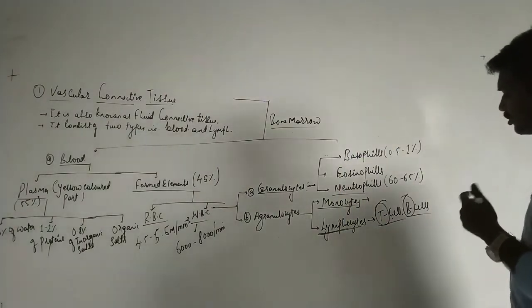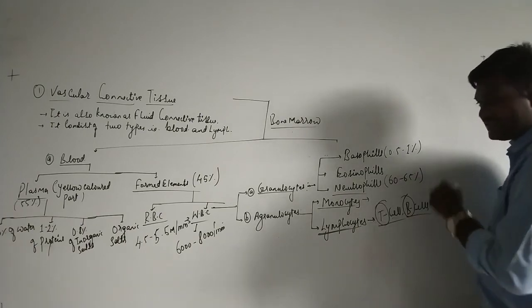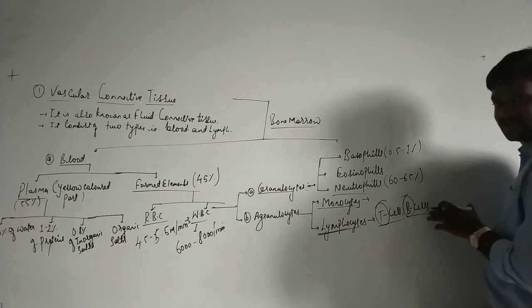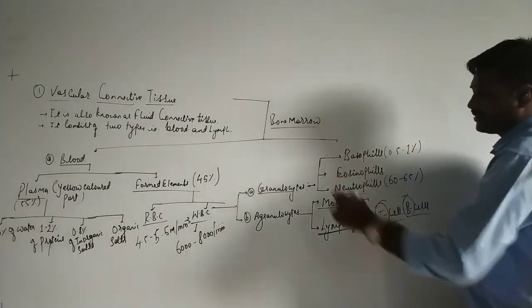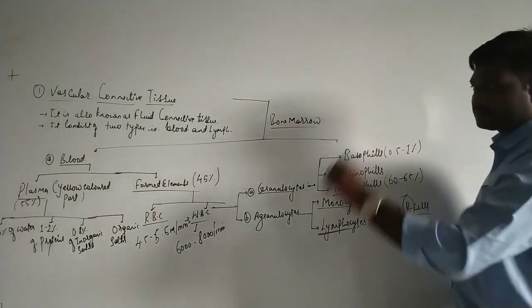Due to their maturation within the thymus, they are called T cells, and B cells get matured within the bone marrow itself. So B for bone marrow and T for thymus.